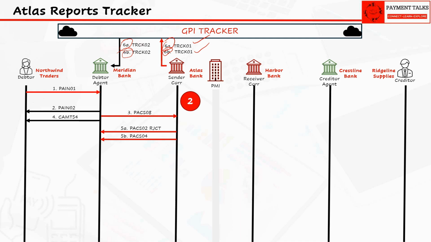Meridian now has to undo what it already booked. It will send PAIN.002 with status RJCT to inform the corporate about the rejected payment status along with the reason code. Meridian also reverses the debit and sends a CAMT.054 reversal credit notice to inform that funds are credited back to Northwind. That closes this branch of the flow.